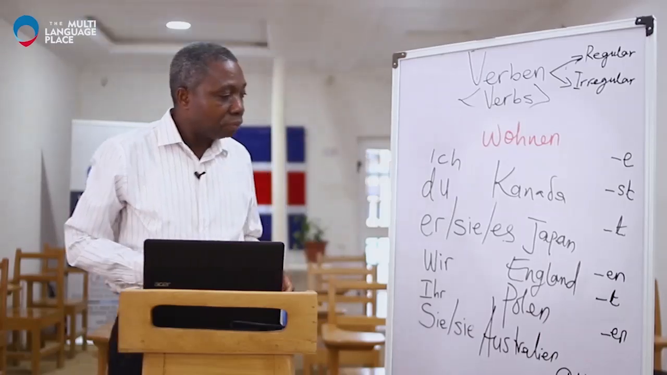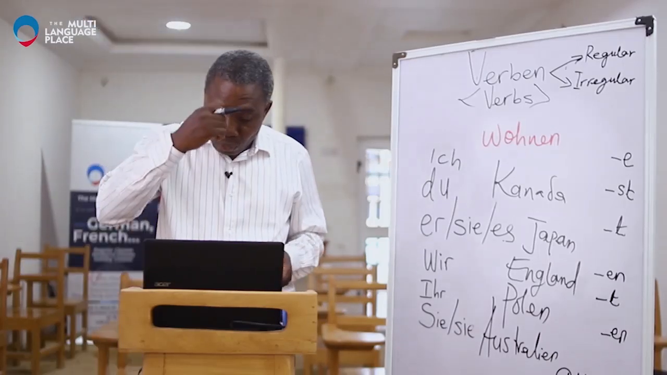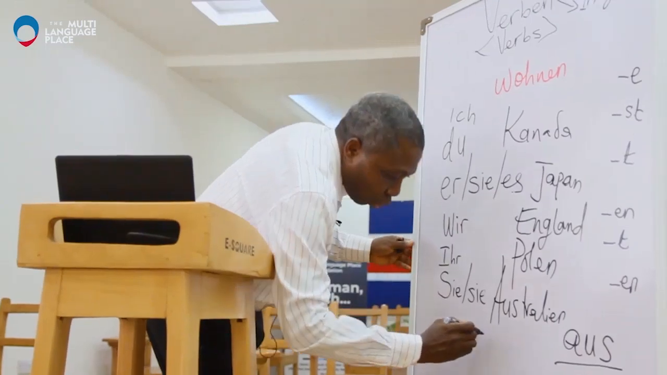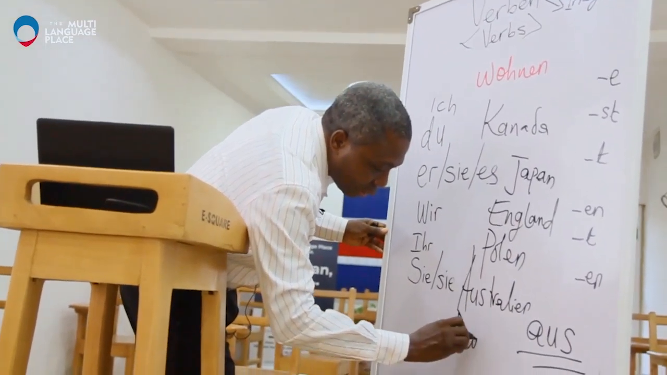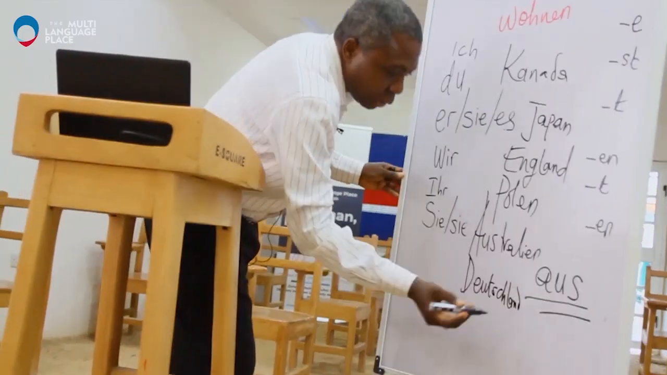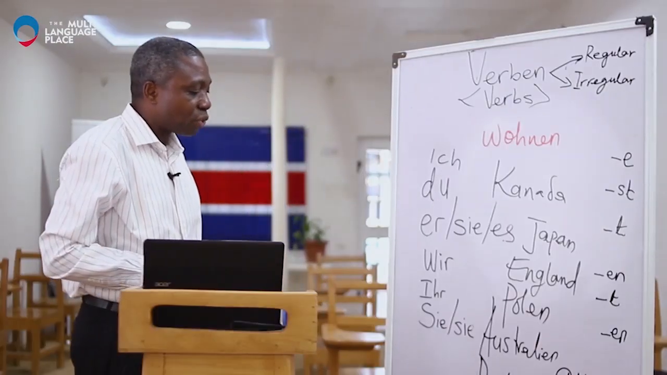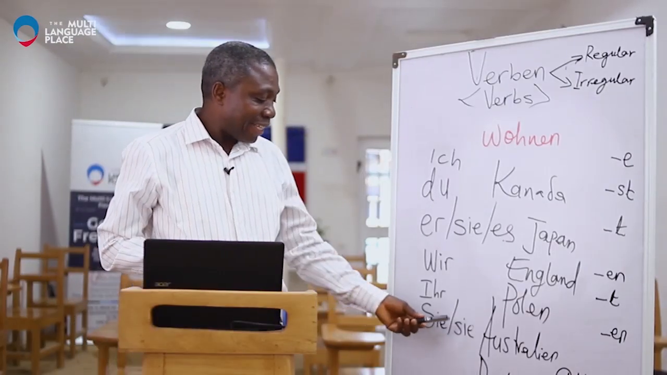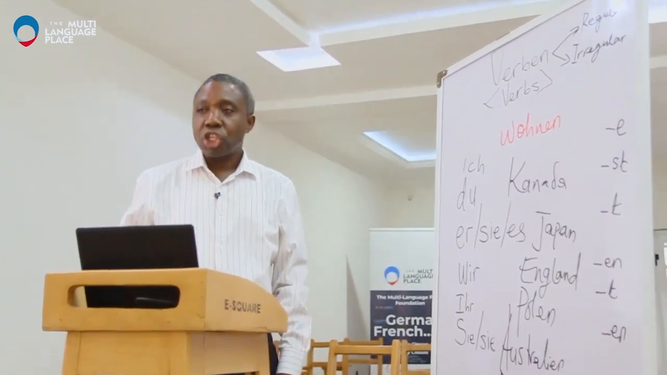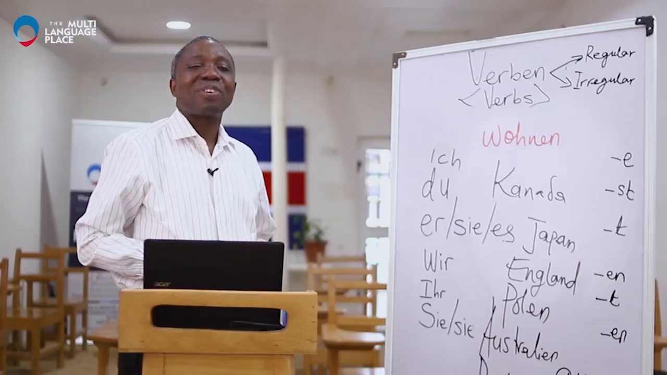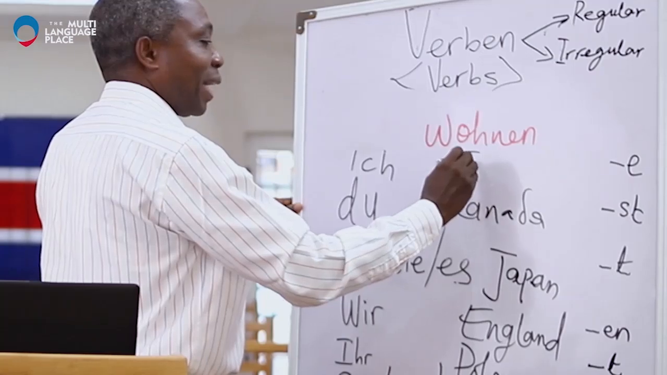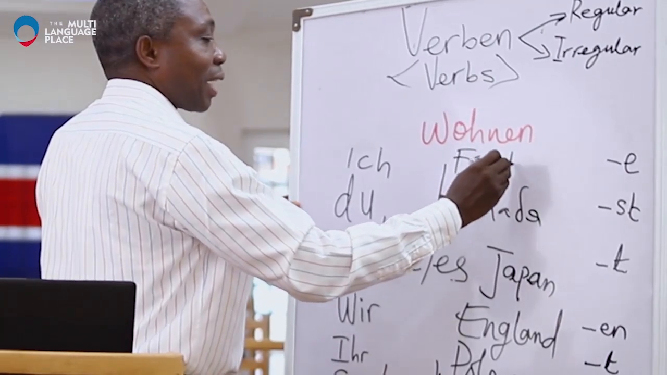Okay, and then we can give one more example. Kommt aus Deutschland. Deutschland. Okay, kommt aus Deutschland. And then ihr kommt aus Deutschland. And then the last one, sie kommen aus Frankreich. Let me write that up here. Sie kommen aus Frankreich.